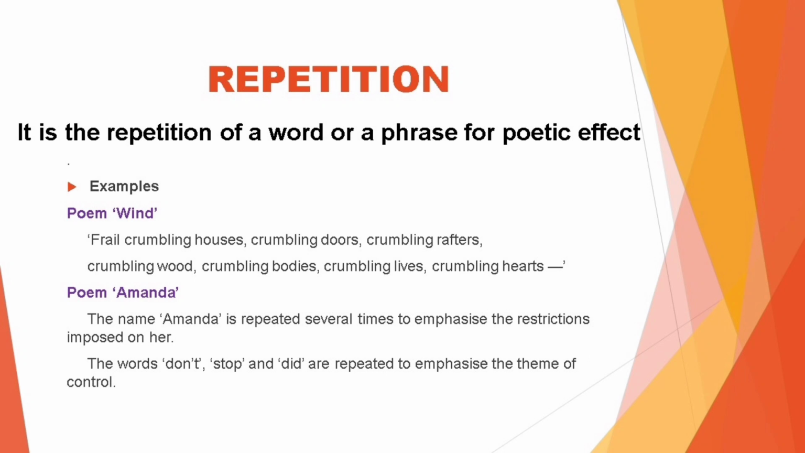Another example is the poem Amanda. The name Amanda is repeated several times to emphasize the restrictions imposed on her. The words don't, stop, and did are repeated to emphasize the theme of control.